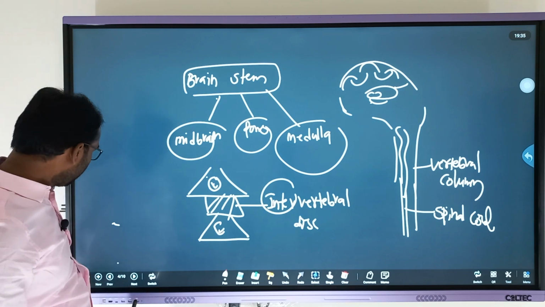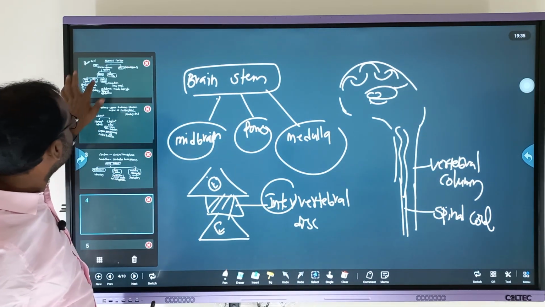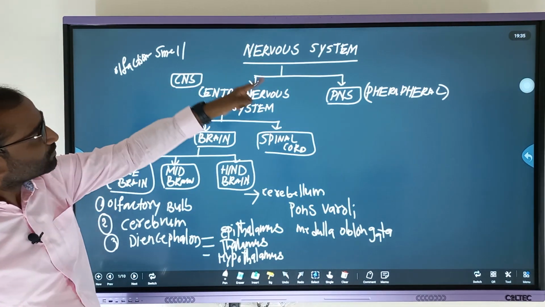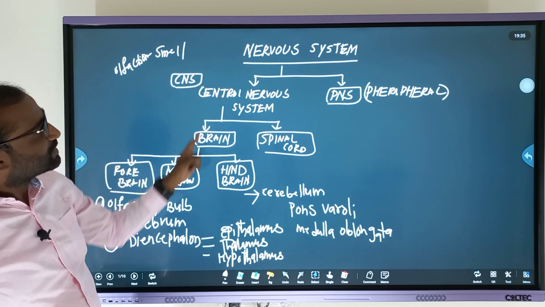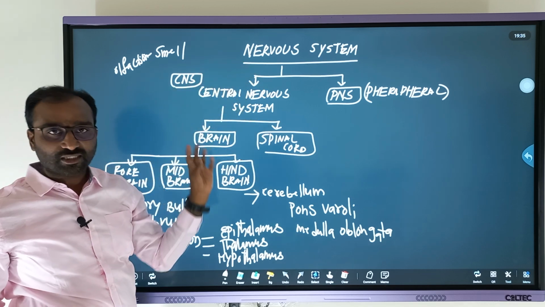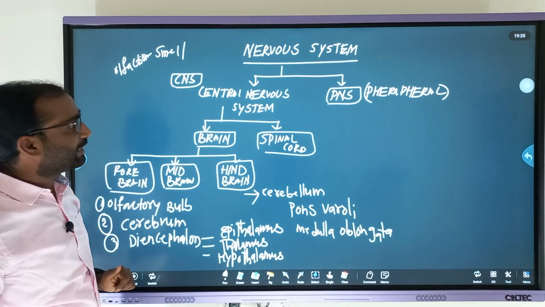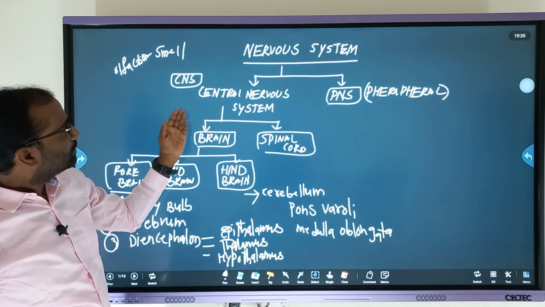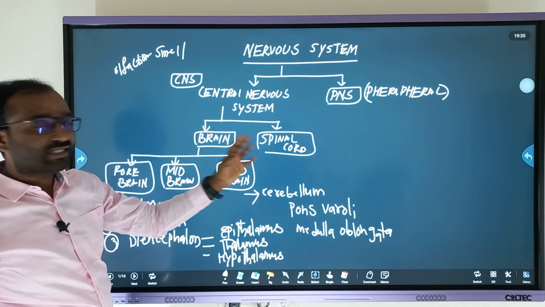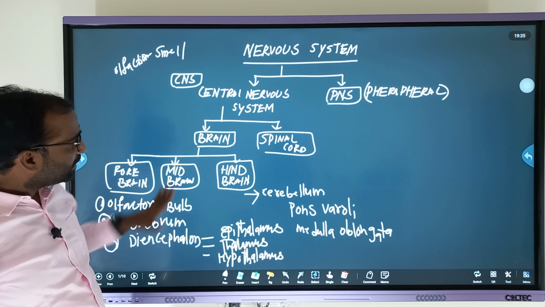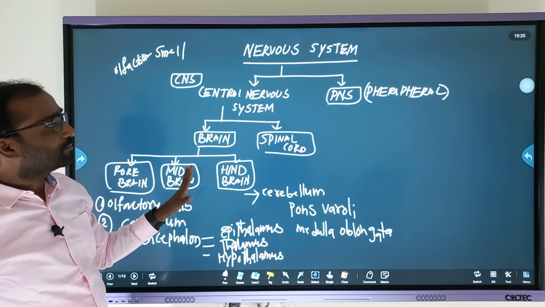I hope it's clear. Let us recall what we discussed till now in this flowchart. The nervous system is categorized into central nervous system and peripheral nervous system. Then the CNS is categorized into brain and spinal cord. So till now we have finished only the brain.